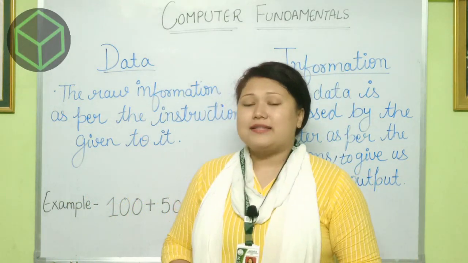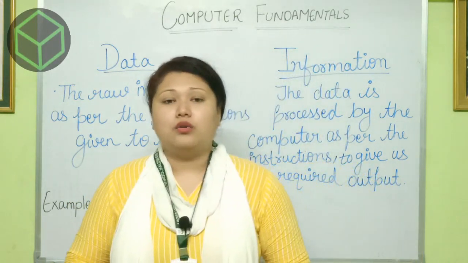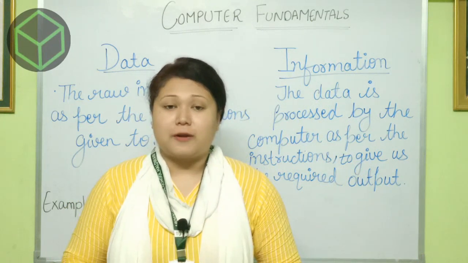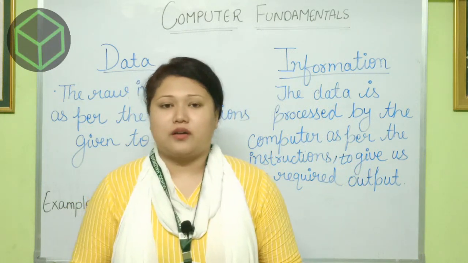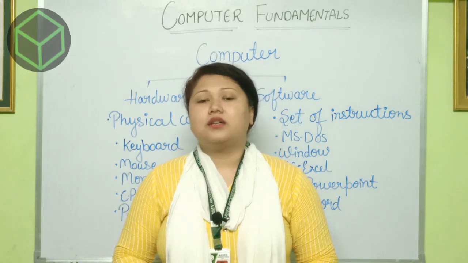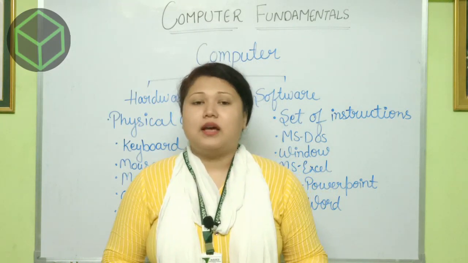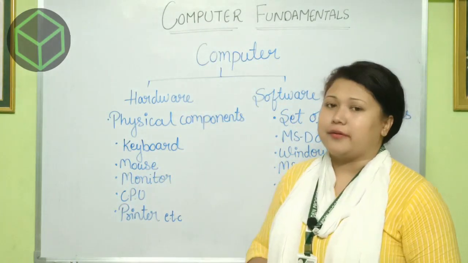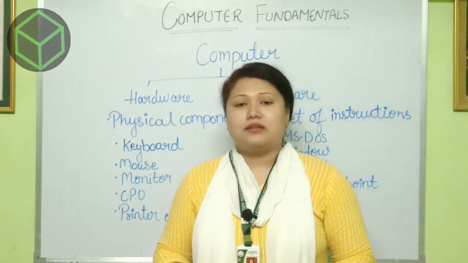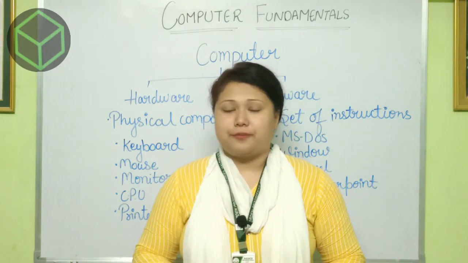So now let's move further and learn about two components of computer, that is hardware and software. Computer has two main components, hardware and software. Now hardware are the physical parts of the computer.